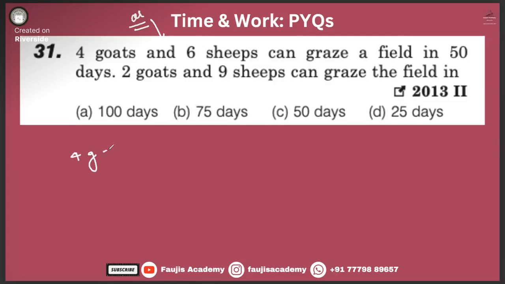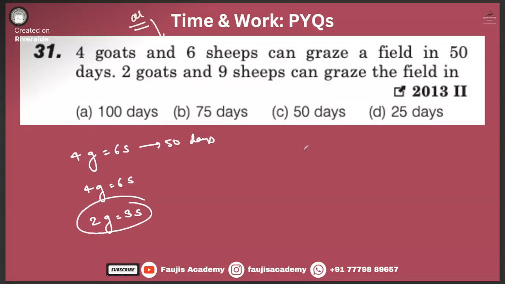4 goats or 6 sheep can graze a field in 50 days. Right? So that means 4 goats is equal to 6 sheep. That means 2 goats is equal to 3 sheep. Over here, how many do we have? 2 goats and 9 sheep. Here there is an "and". But in the first premise alone, the word "or" is there and not "and". Now let's bring it to a single value.